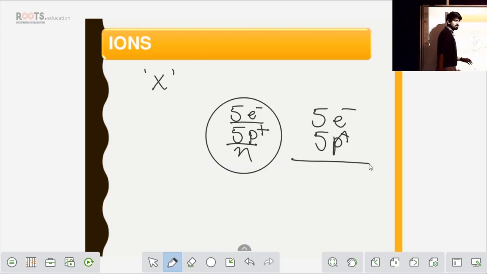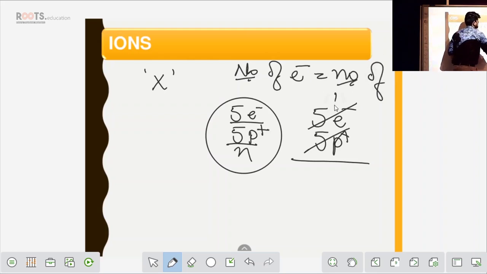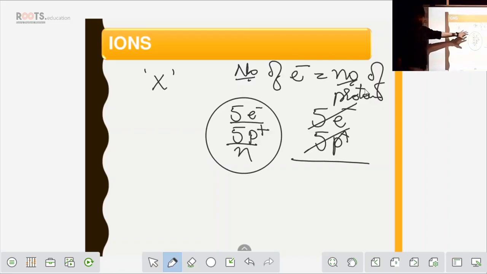When I do the total charge, obviously it is going to get cancelled because the number of electrons is equal to the number of protons. Always remember this: in an atom the number of electrons is equal to the number of protons.